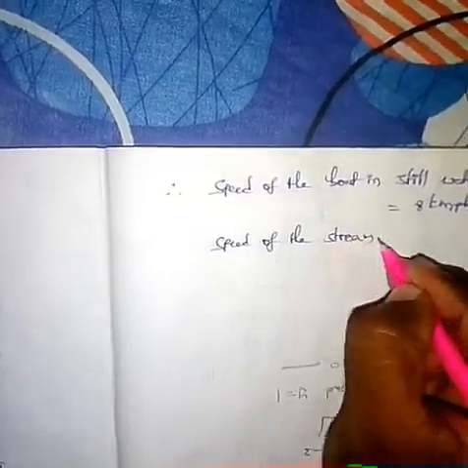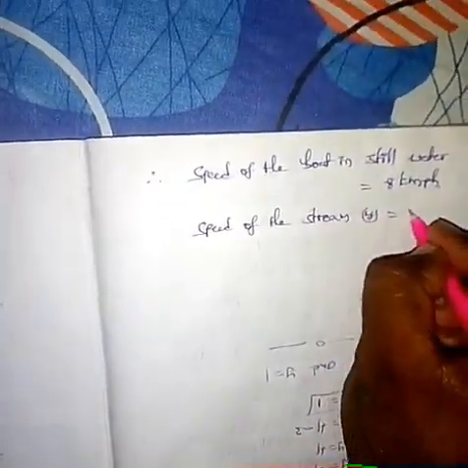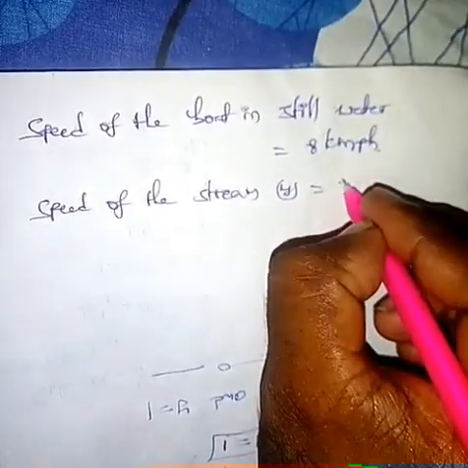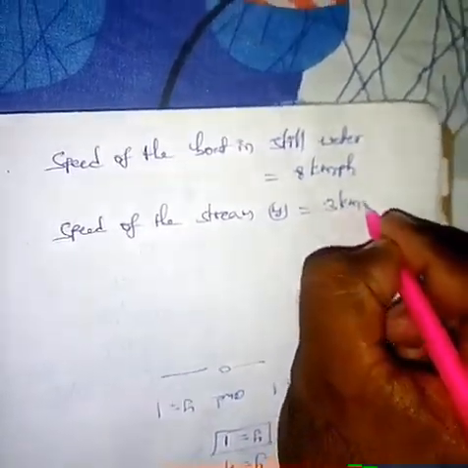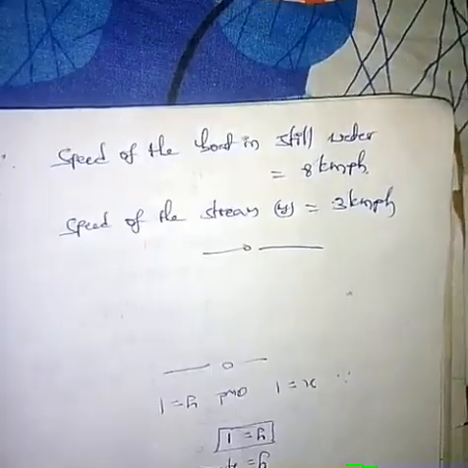And what is y here? The speed of the stream, y equal to 3 km/h.